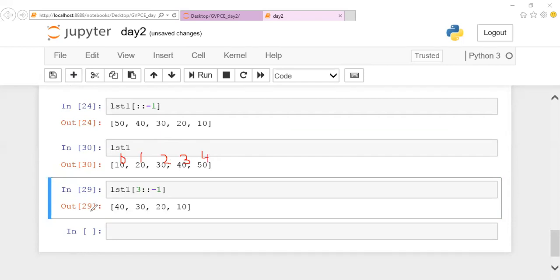If I mention the starting position as 3, then starting from the third position, the value will be decremented 1 by 1. If you feel you should go till 1, you can mention the end value 1 here. So this slicing can be taken with any range. From this position, minus 1 means it will keep on decrementing 1 by 1.